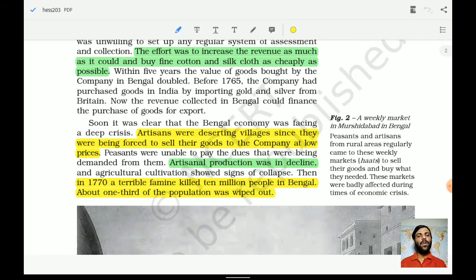About one third of the population was wiped out. Why was it wiped out? We need to ask this question, because the British had no interest in administering those areas where they controlled it. Their interest was to control the revenues and make more profit. When their intention was this, then why would they invest their money to take care of the people living in that particular area of Bengal? Hence these people died because of hunger and the other problems which occurred because of the famine.